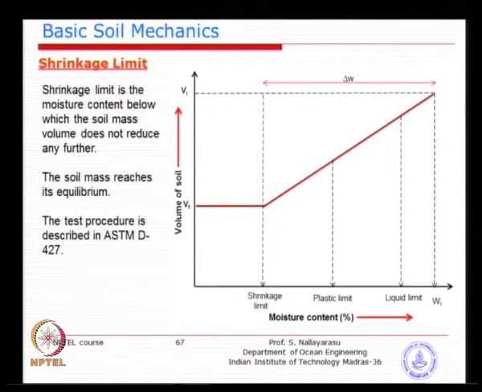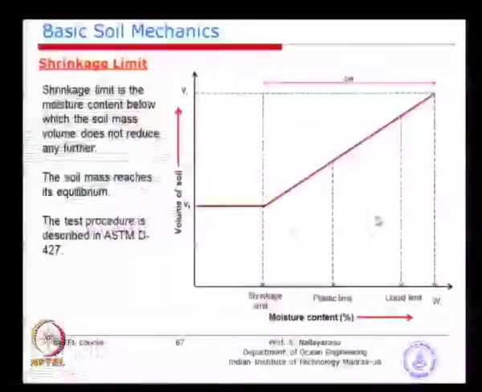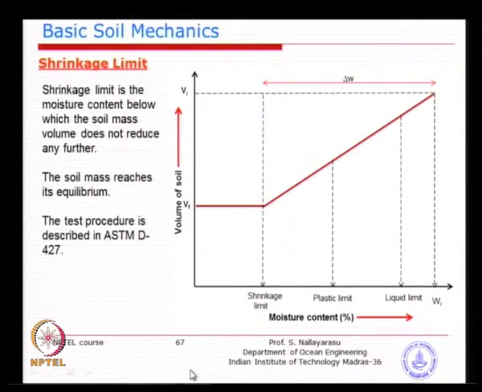Similarly, we can find the shrinkage limit. I think we saw on the left side the various states of the soil. As you keep reducing the water content, beyond a certain moisture content the soil volume does not change. So, you can see here from a liquid state to a semi-solid state and to a solid state, a certain moisture content will still be there, but the volume will not reduce. That is called the shrinkage limit, beyond which the soil state will not change much. The procedure to find it is given in another ASTM code, which is basically similar to the liquid limit test.